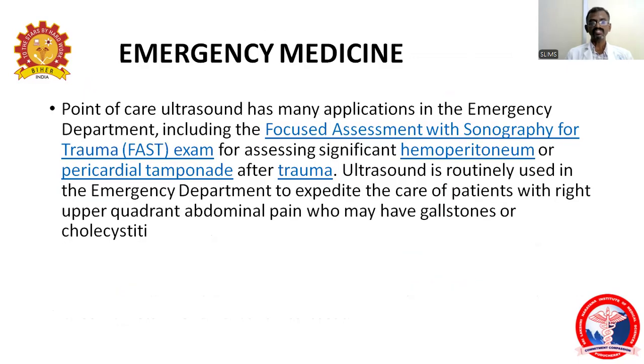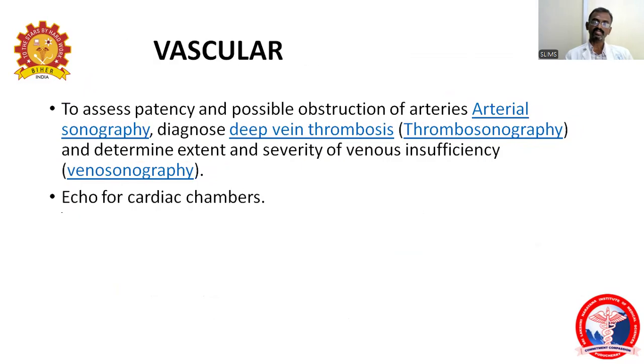In the emergency department, we can use this as a point of care, for focused assessment with sonography for fast examinations, for assessing significant hemoperitoneum and pericardial tamponade after trauma. Ultrasound is routinely used in the emergency department to expedite the care of patients with right upper quadrant abdominal pain, who may have gallstones and cholecystitis.